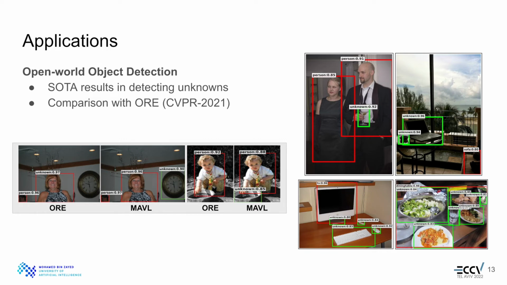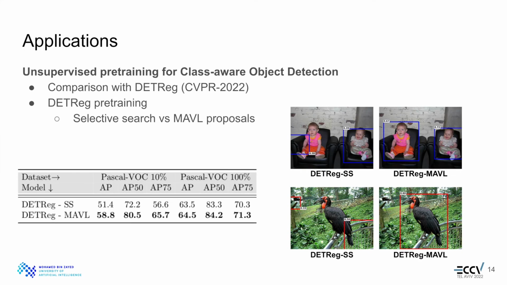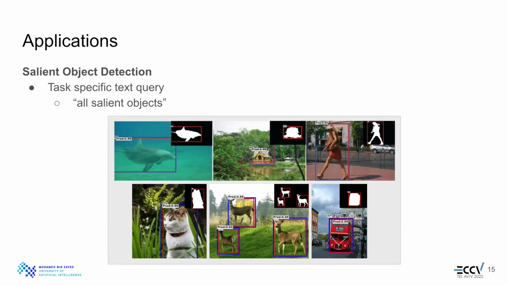Starting with open-world object detection, we show state-of-the-art performance with the introduction of high-quality class-agnostic pseudo-labeling for unknown object detection using MViT. We improve upon the recent work OW-DETR using class-agnostic proposals from MAVL instead of using bottom-up selective search proposals for unsupervised pre-training. We illustrate an interestingly simple application of class-agnostic object detection using interactive text queries such as all salient objects for the salient object detection task.